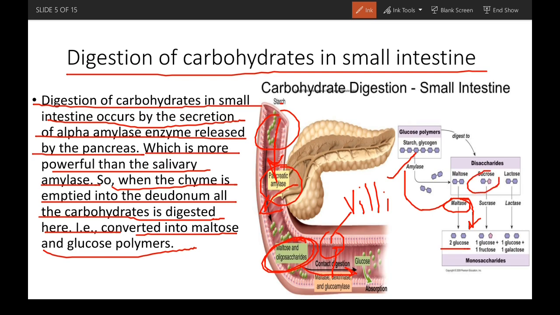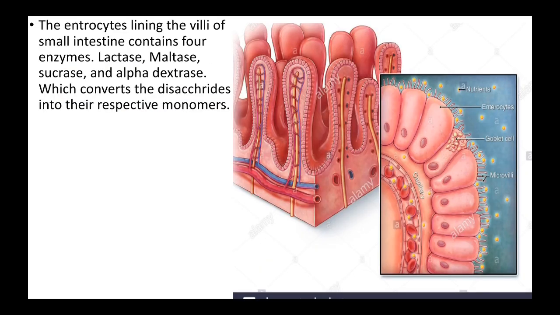The sucrose is broken down by the sucrase enzyme into one glucose and one fructose, and the lactase enzyme breaks down the lactose into one glucose and one galactose. These disaccharides need to be broken down into monosaccharides because monosaccharides are very readily absorbed in the small intestine, but disaccharides are large molecules and are not easily absorbed, right?